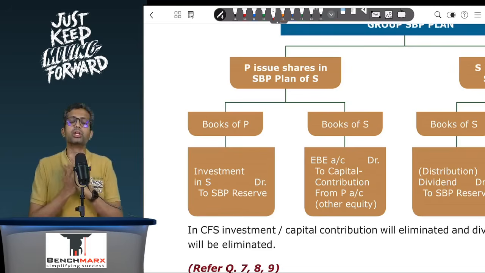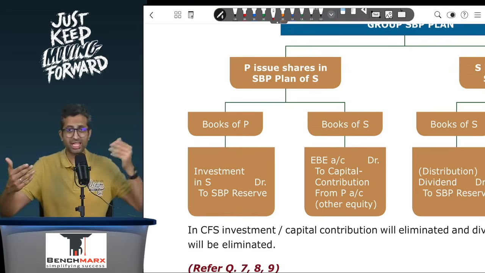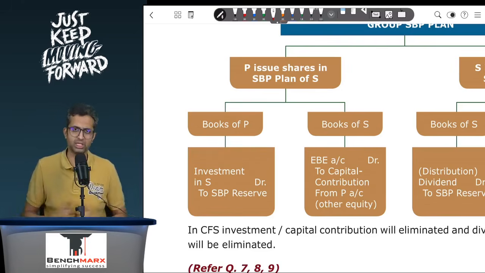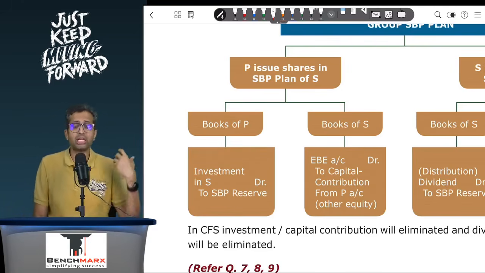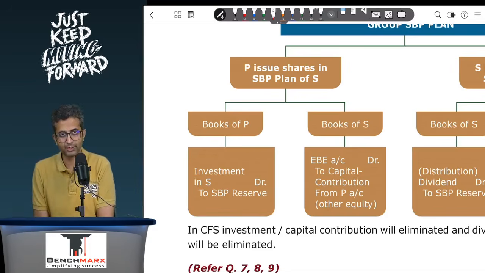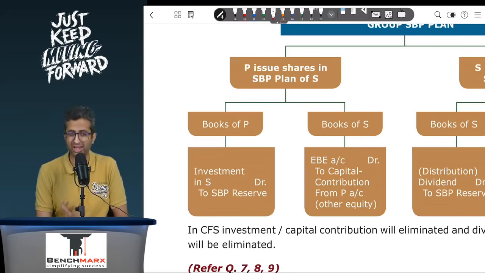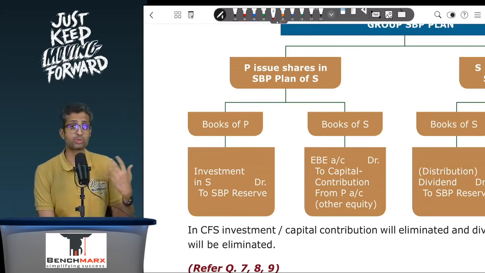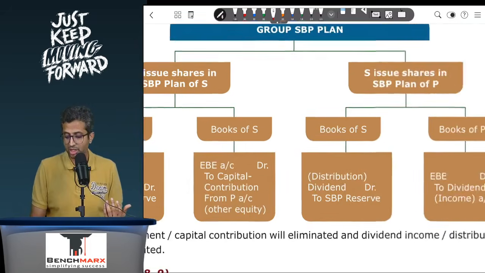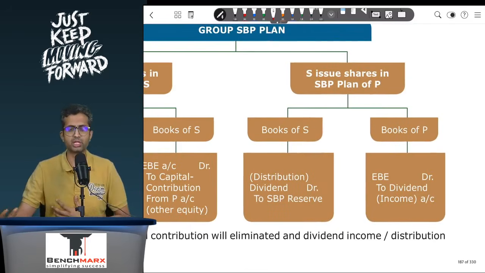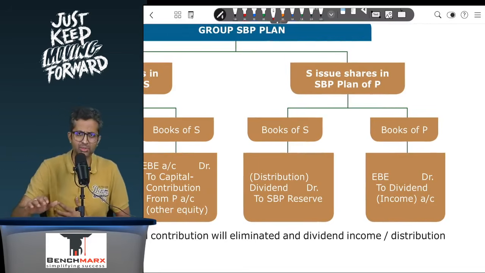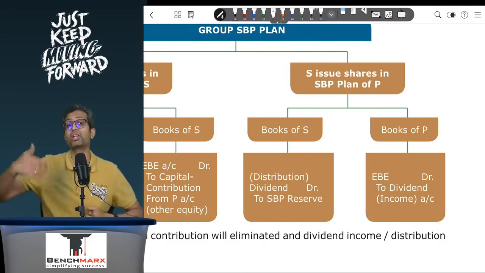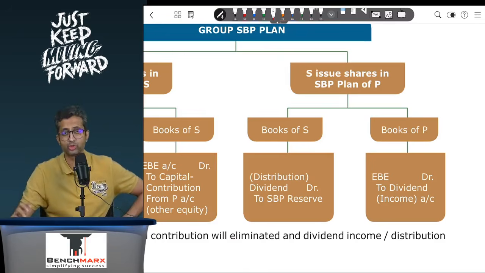Now, when I prepare consolidated financial statements, investment in subsidiary and capital contribution from the parent will internally knock off, eliminate against each other, and hence in my final CFS there will be an EB and there will also be an SBP reserve. If it is the other way around, where the subsidiary is issuing shares in the share based payment plan of the parent, in which case in the books of the parent employee welfare is happening, so EB gets debited, but I can't credit SBP reserve because the parent is not going to issue any shares. However, I can't even credit the subsidiary because I don't owe money to the subsidiary. So what will I credit is a question mark. Similarly, in the books of the subsidiary, I can't debit the EB. I can't even debit the parent because money is not receivable, but I will credit the SBP reserve because shares are going to be issued. So what will I debit is a question.